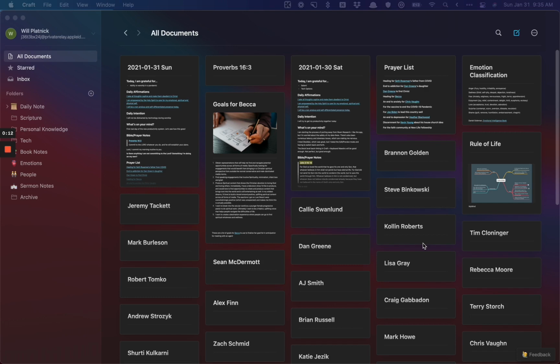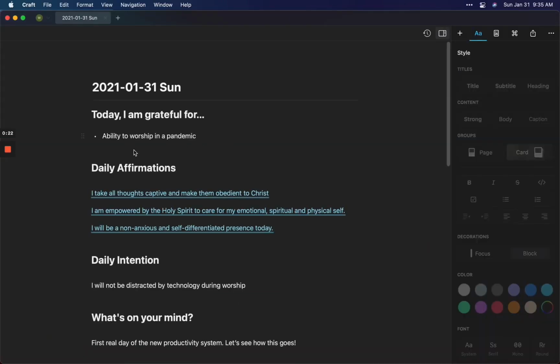Recently made the switch to the Craft application for note-taking and wanted to get some functionality around how I use scripture and how I quote scripture in my routines. Every day I have these daily pages where I capture things I'm grateful for, my intentions, some affirmations, and I also use it as a place to do some journaling about the scripture that I'm wrestling with that day.